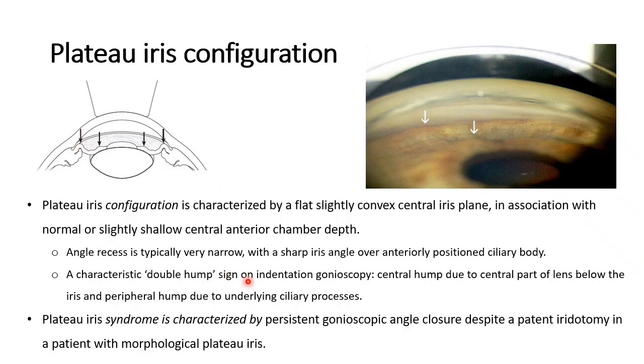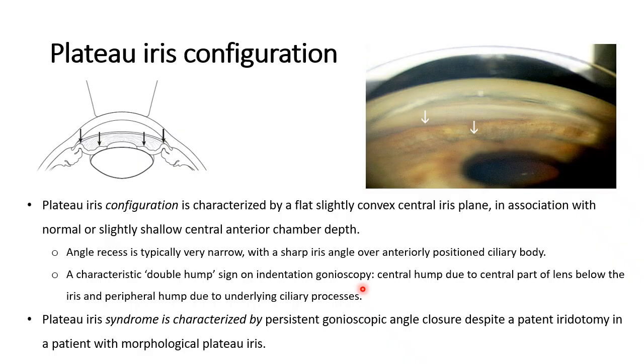A characteristic double hump sign on indentation gonioscopy. So this is where the humps come from. In the periphery, the hump is because of the anteriorly positioned ciliary process, this one. And the second hump near the pupil is because of the central part of the lens and the way the iris is placed immediately above the lens, that causes the central hump. So two humps, 1, 2, this is the central hump, double hump sign of indentation gonioscopy seen in plateau iris